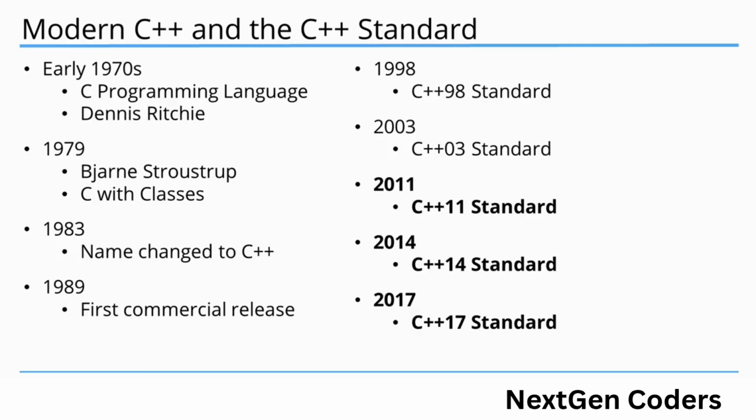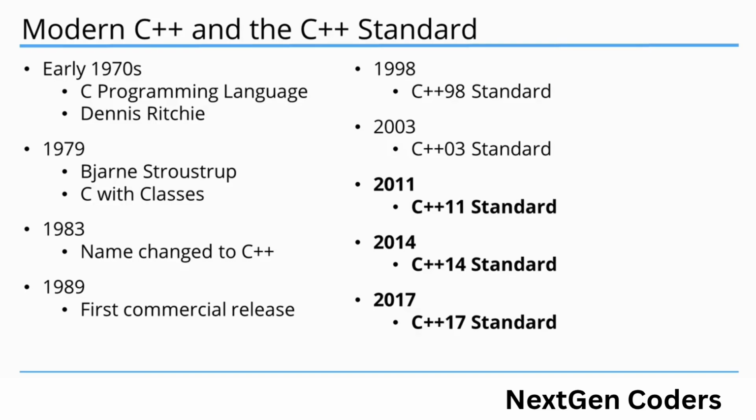In 1979, Bjarne Stroustrup started working on what became C++. He initially called it C with classes. His idea was to add to C object-oriented features that he knew from a language called Simula. In 1983, the name was changed to C++, and the first commercial release was in 1989.